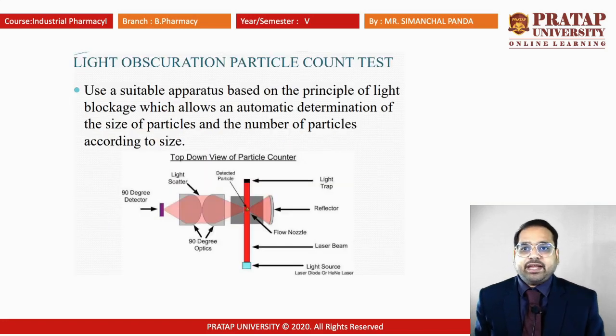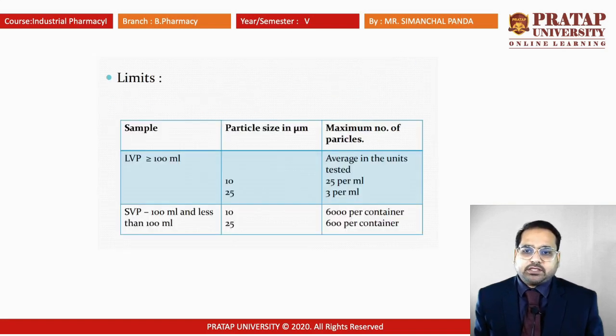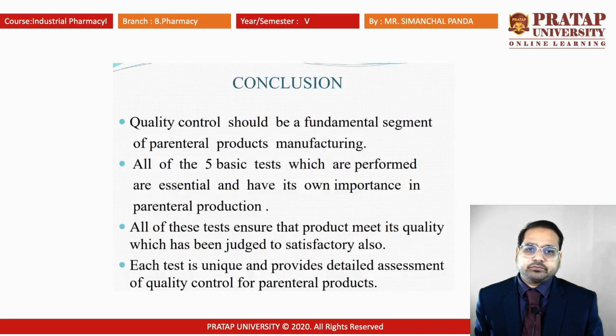So next one is the light obscuration particle count test. Generally, if particles are present in the higher range, those have to be kept out, in order to check that this type of particles should not remain. The light obscuration particle count test is conducted. There are certain limits for it.